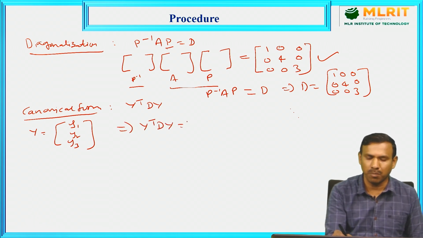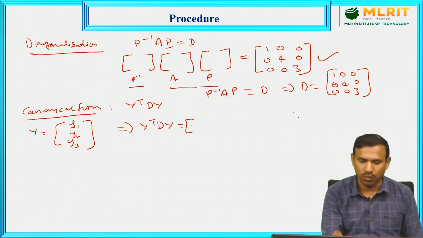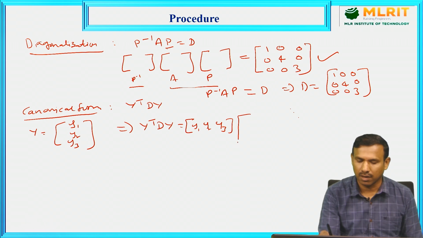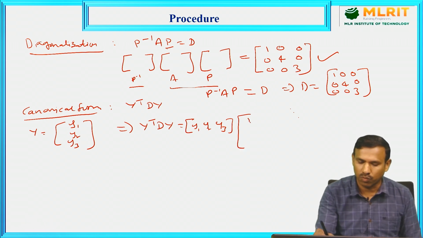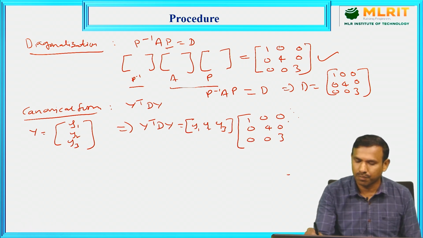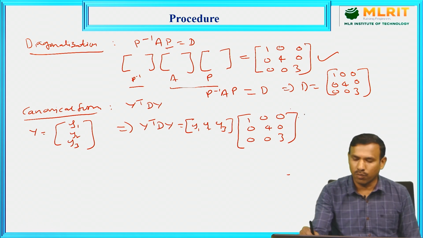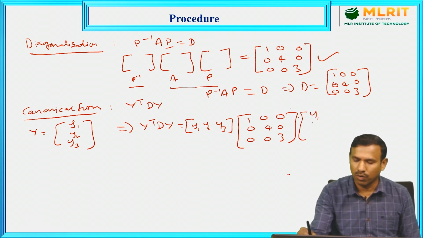The column matrix will become a row matrix: Y1, Y2, Y3. D, which we got through the diagonalization process using the orthogonal matrix, is 1, 0, 0, 0, 4, 0, 0, 0, 3, and then Y, meaning Y1, Y2, Y3.